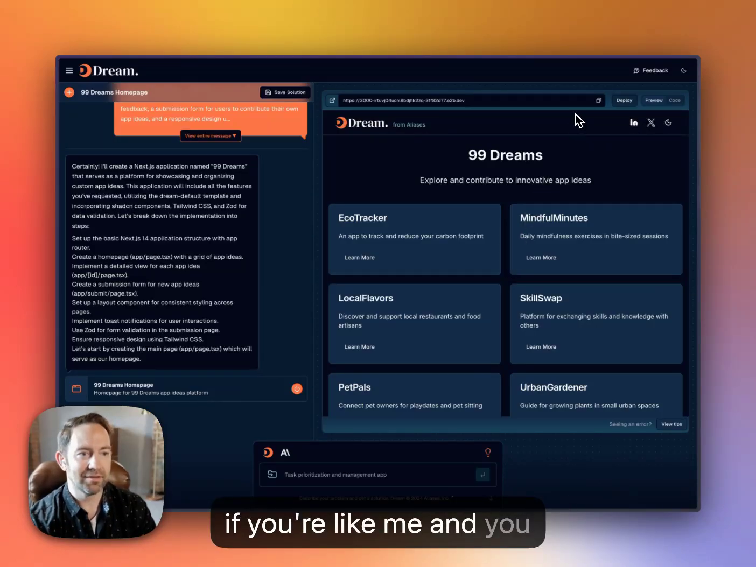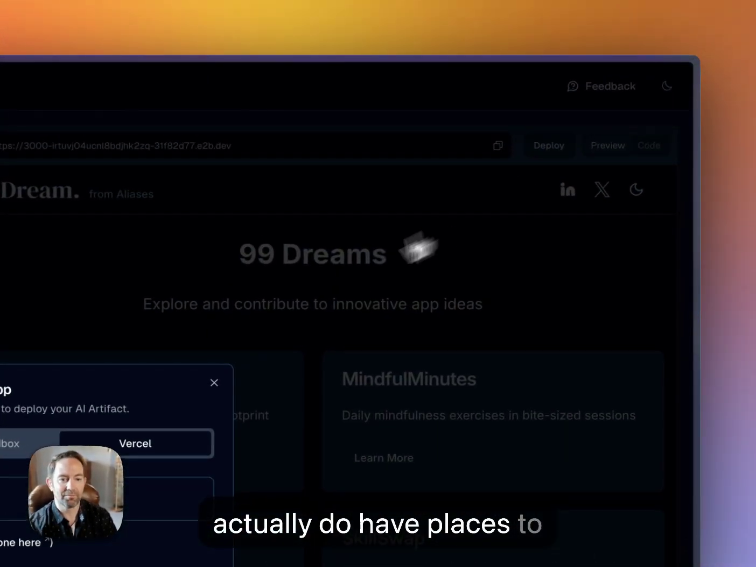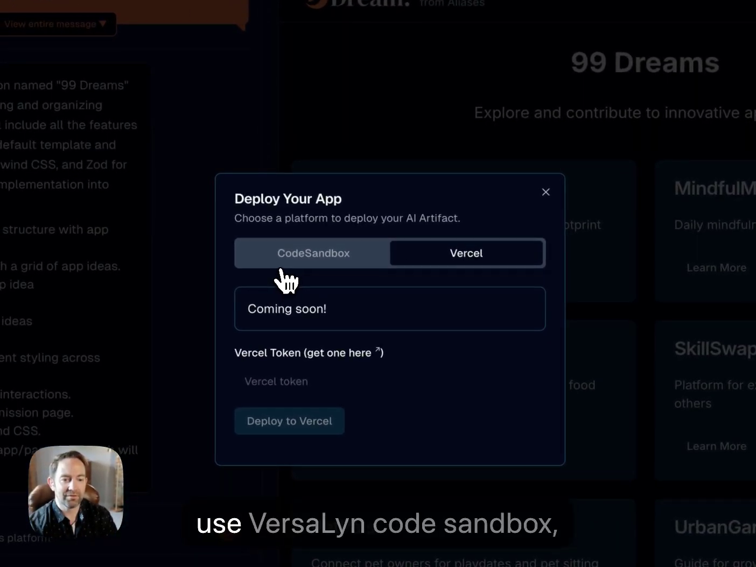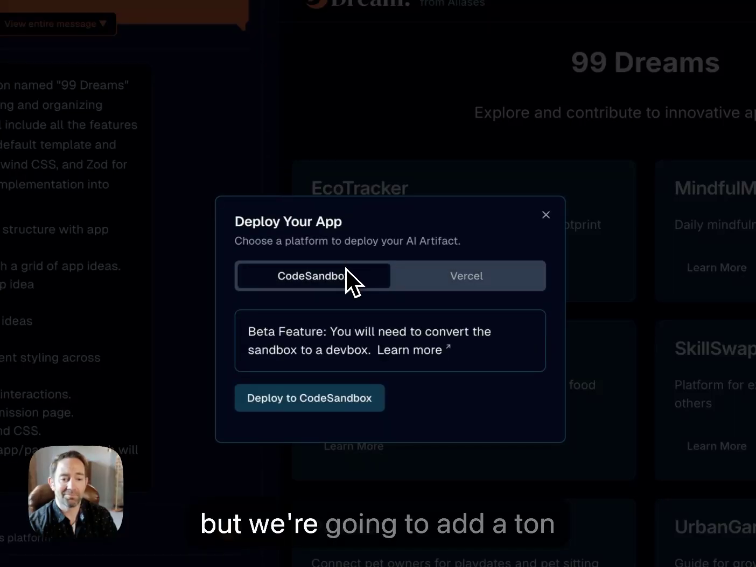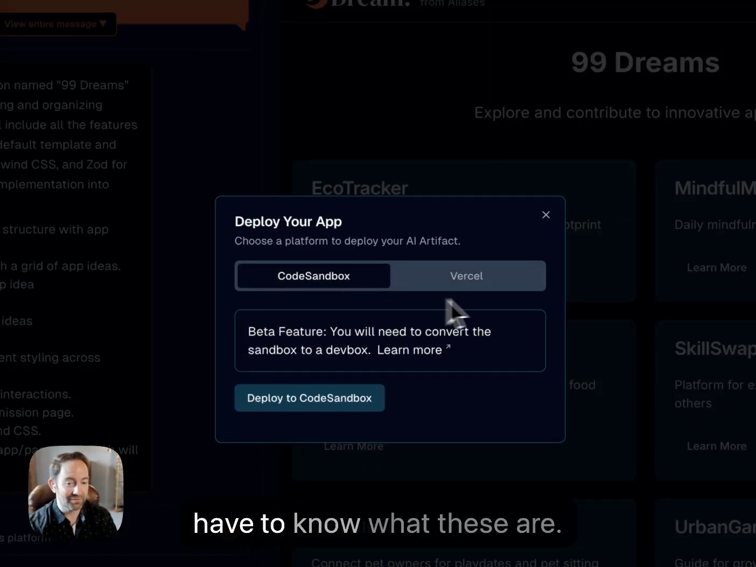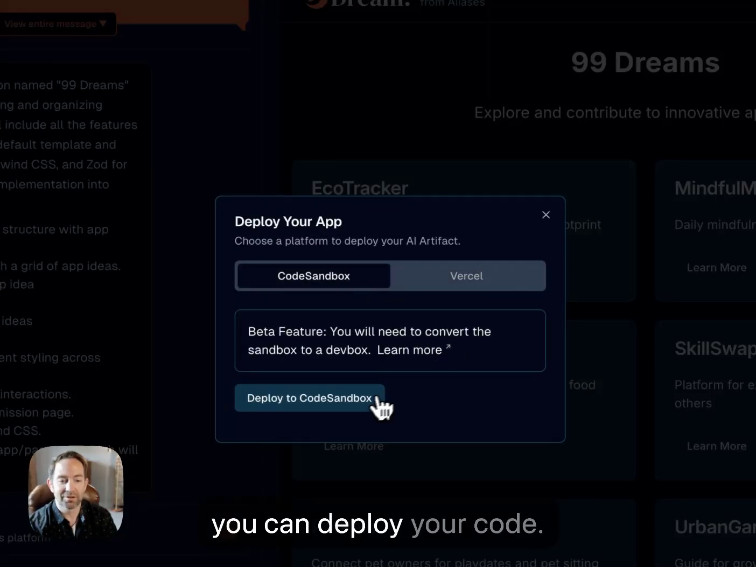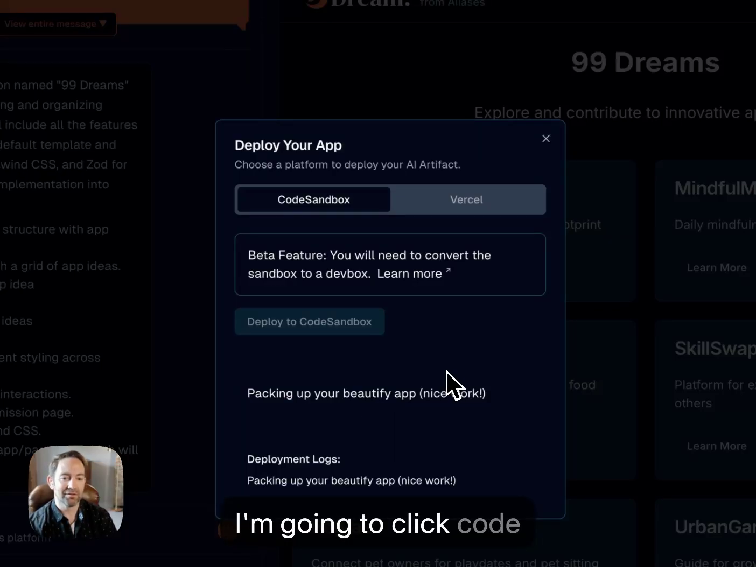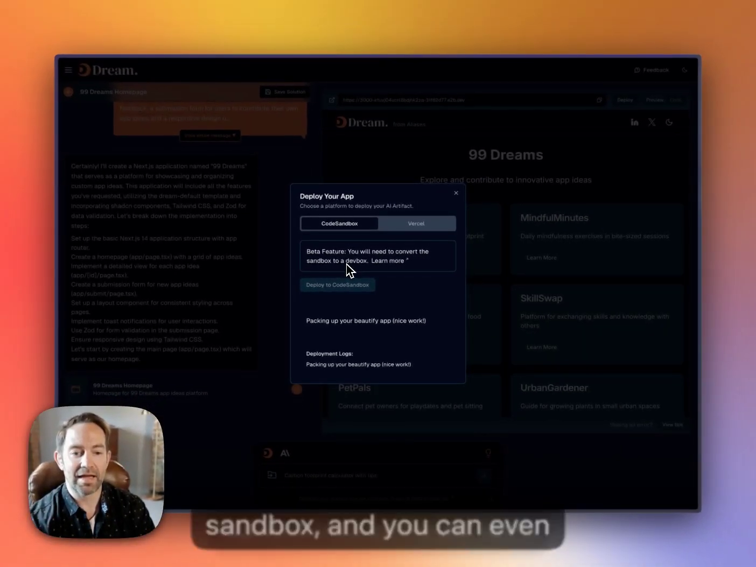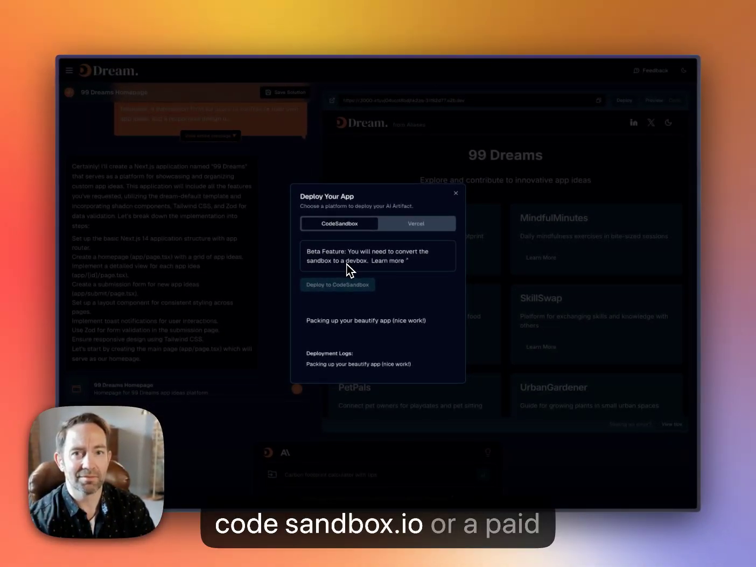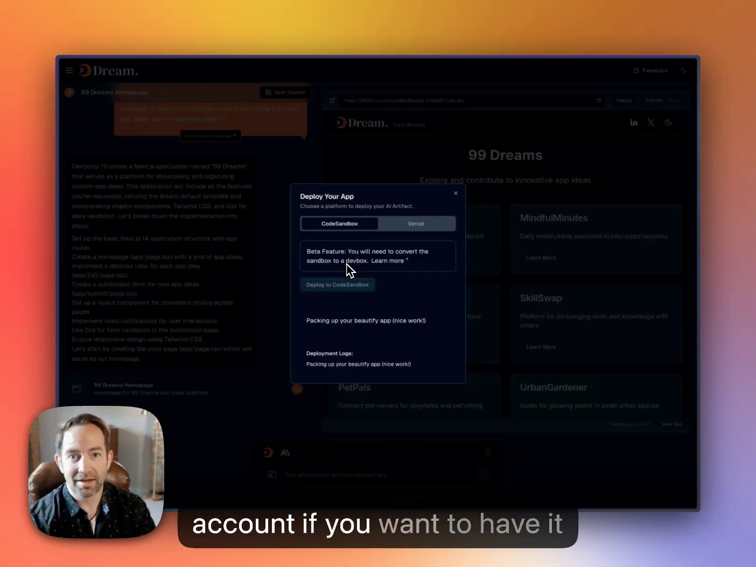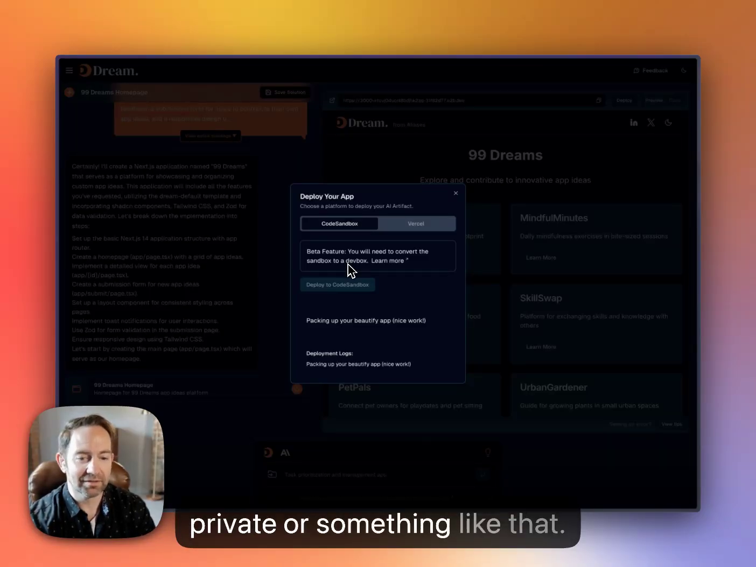Or if you're like me and you actually do have places to deploy it, we use Vercel and CodeSandbox, but we're going to add a ton of other places. You don't have to know what these are. These are just places where you can deploy your code. I'm going to click CodeSandbox, and you can even have a free account with codesandbox.io or a paid account if you want to have it private or something like that.